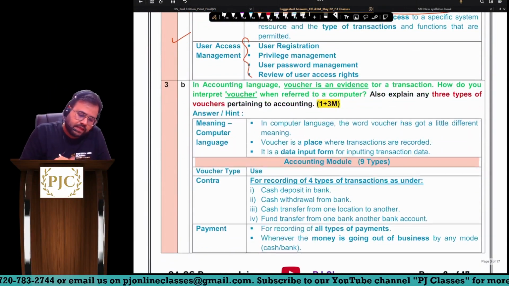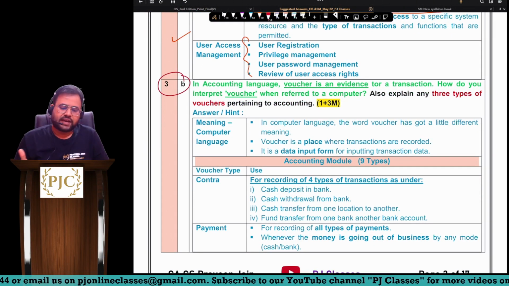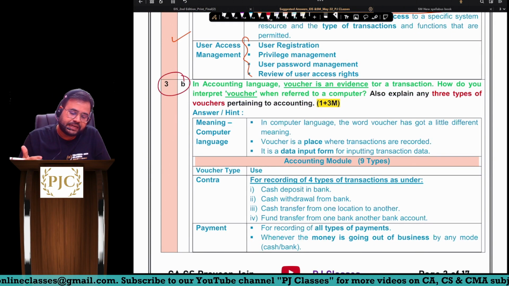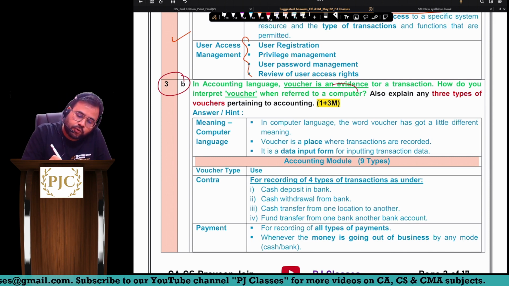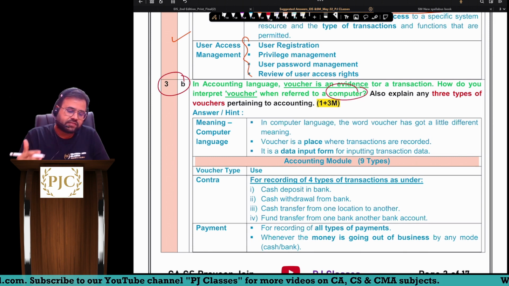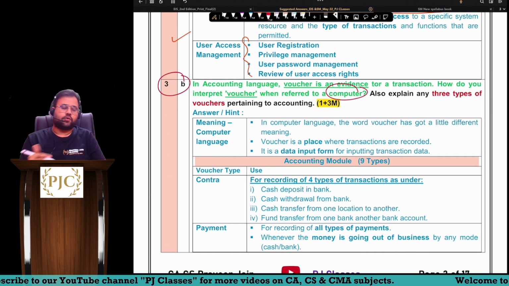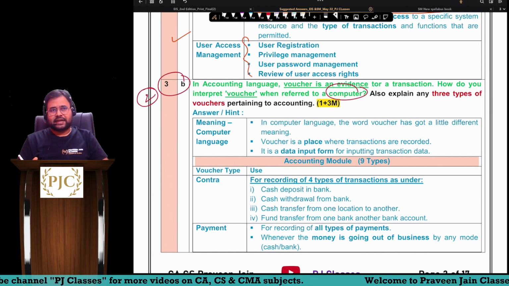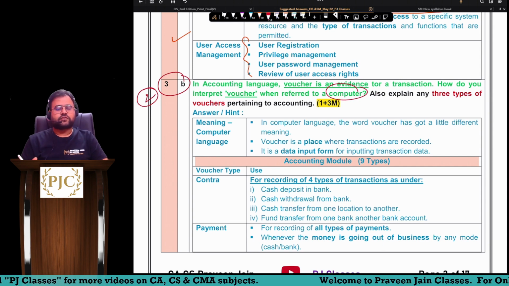Okay, done. So then we have 3B. In accounting language, voucher is an evidence for transaction. How do you interpret voucher when referred to computer? Also explain 3 types of vouchers pertaining to accounting. So this is your chapter number 2 wala question. Very interesting question and easy question also, sir.